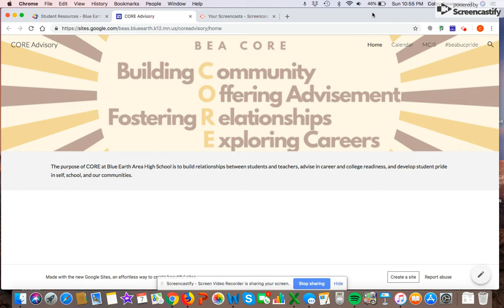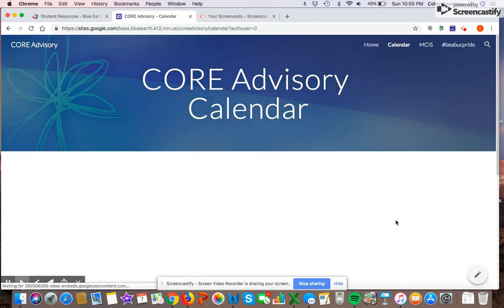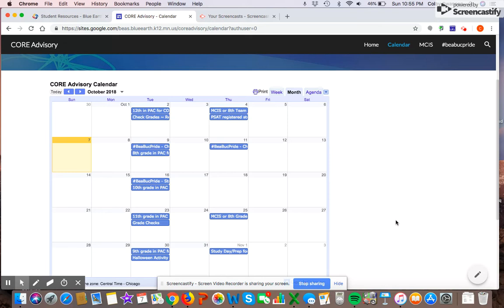Now, for the calendar, you just click on this top calendar tab. It brings us to our core advisory calendar. A little change, as stated in the email, is that we will have two BEA Buck Pride days, formerly known as our character days, this Tuesday and Thursday. We initially had the Buck Recognition Day planned for this Thursday. We have too many peer helpers out of the building. Tentatively, I think we're shooting for Tuesday the 16th, but nothing's set in stone.